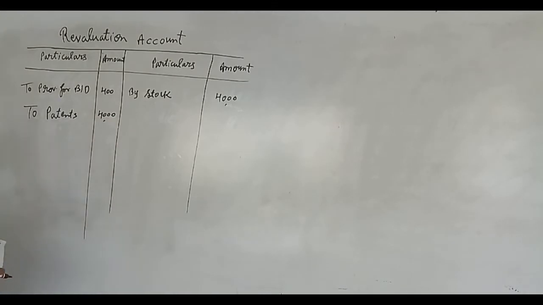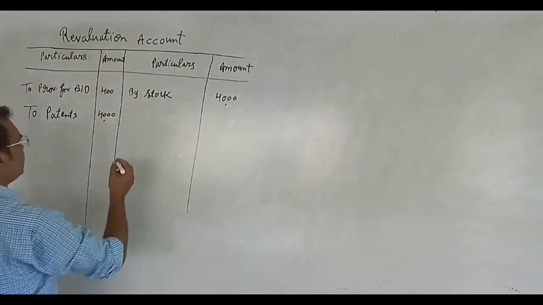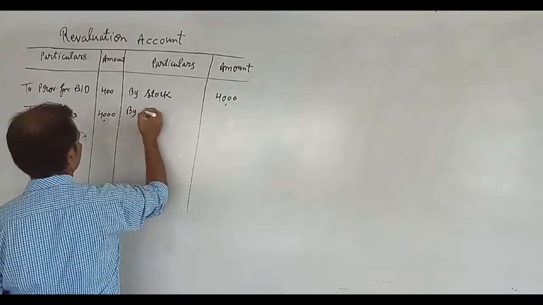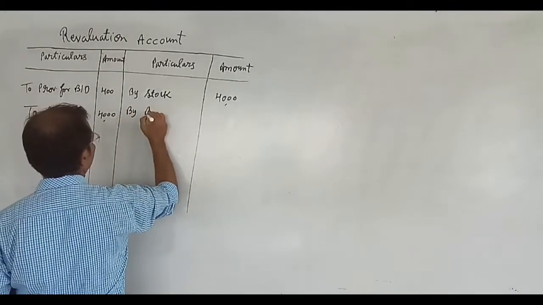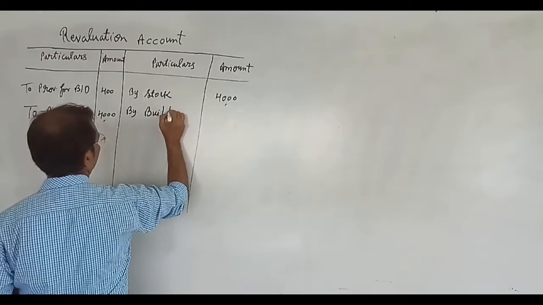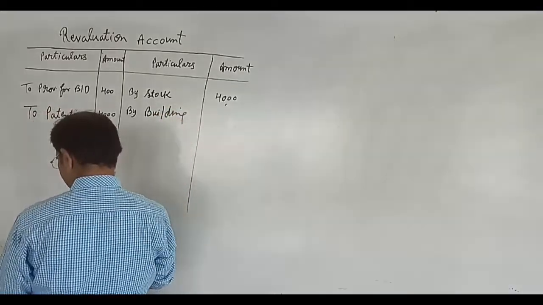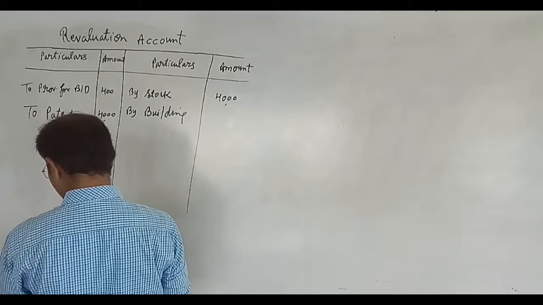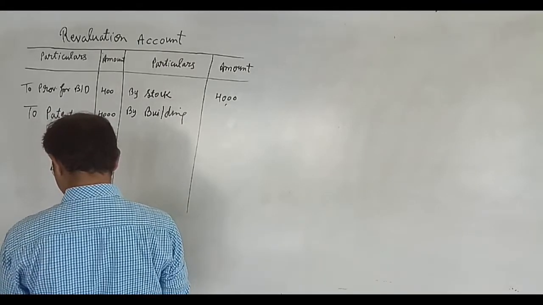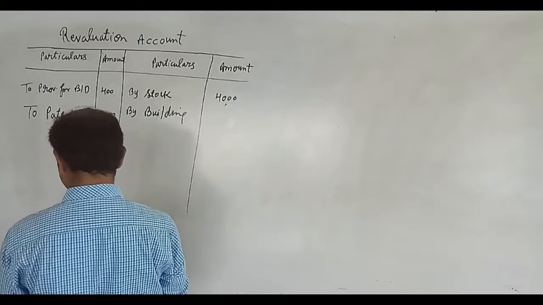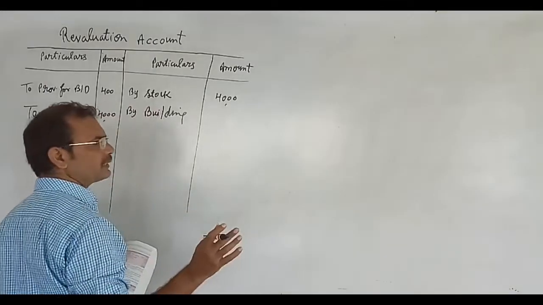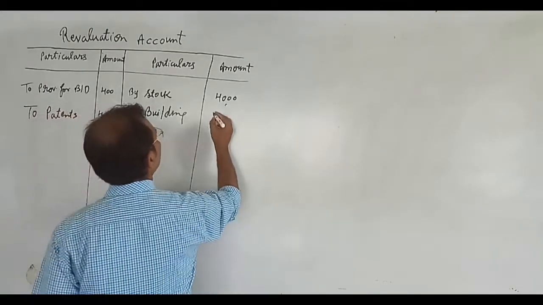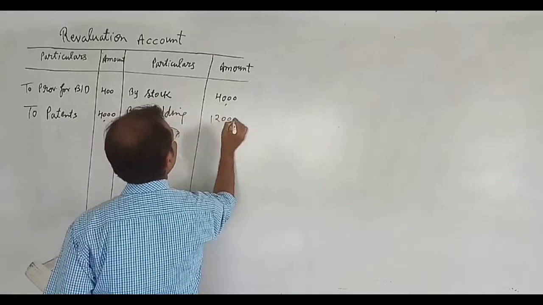Now we will see the next. Building to be appreciated. Appreciated means we will write in the credit side by building. The percentage is given by 20%, and the amount of building is given 60,000. When we calculate the 20% on 60,000, the amount will come 12,000.